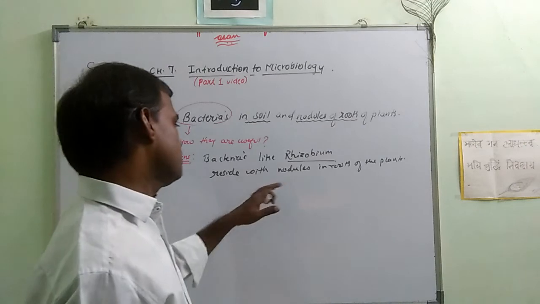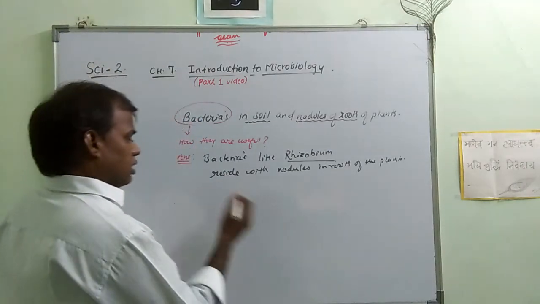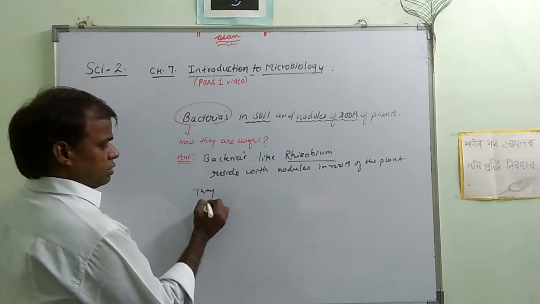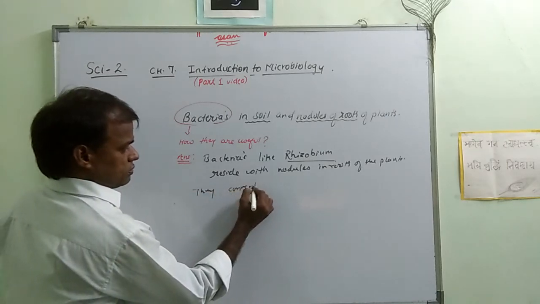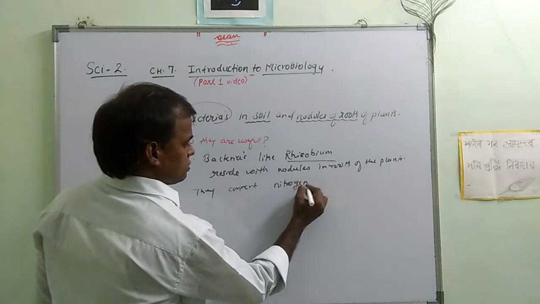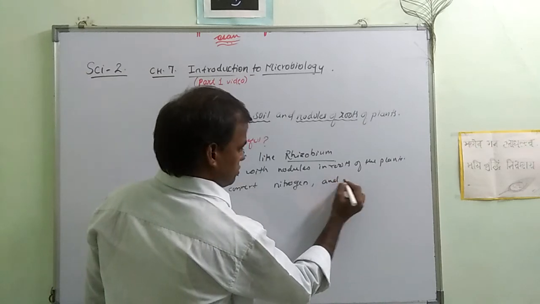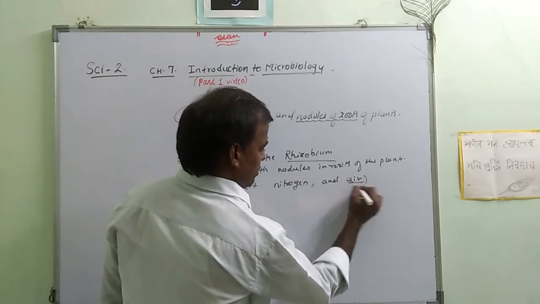So these rhizobium reside in nodules of the roots of the plant. What do they do? They convert nitrogen and oxygen, or you can say air.